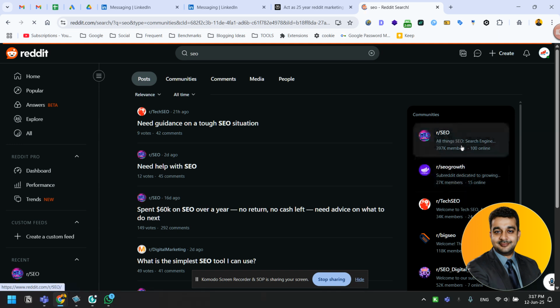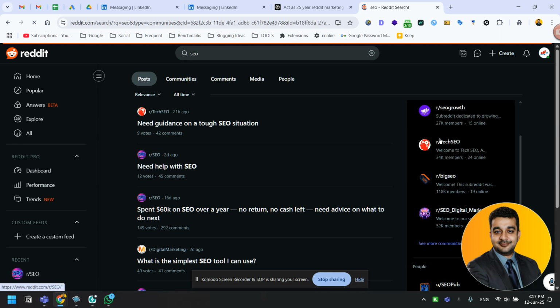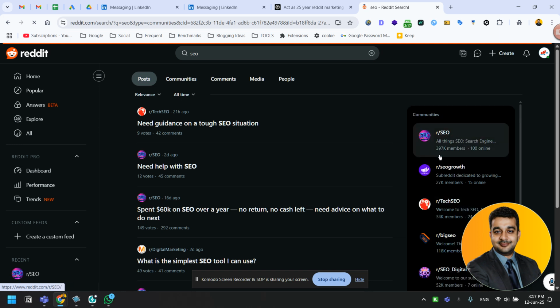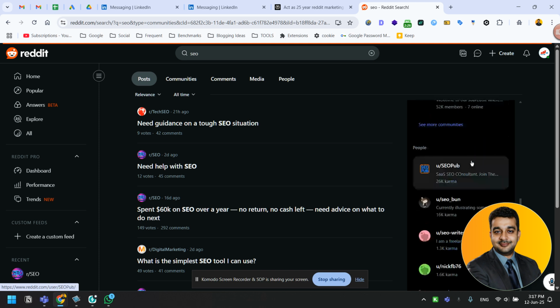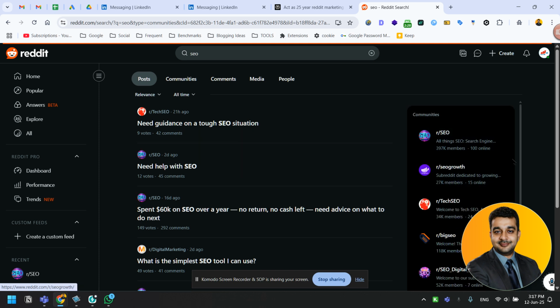Here you can see on the right hand side different communities are there, like this is the SEO community and this is SEO growth. So these are different names, and this shows how many members this community has and how many are currently online. The more members there are, the more prevalent that particular community is. That is for sure.